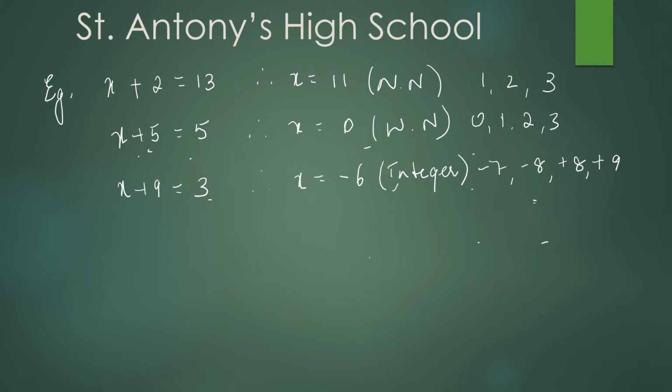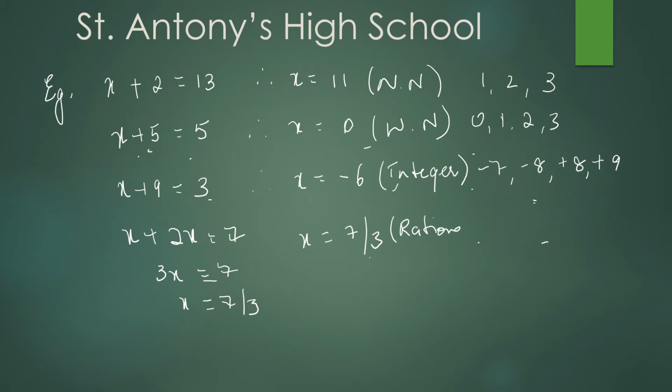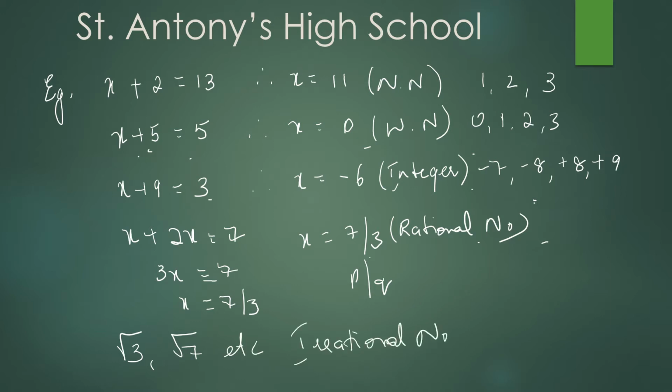Next, x plus 2x is equal to 7. Therefore, x is equal to 7 by 3. This is a rational number. This is in the form of p by q, I told you. Next, root 3, root 7, etc. Irrational numbers. Children, all of you followed? I have given examples also along with the explanation. We'll go for next.